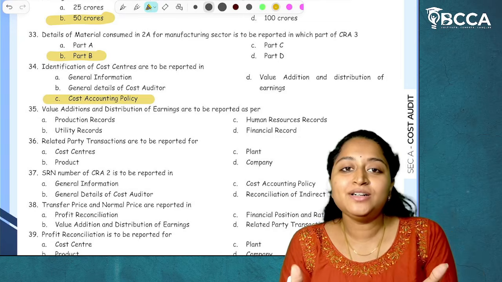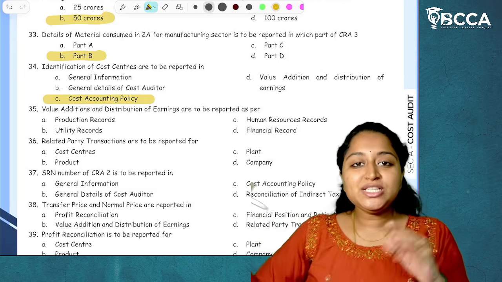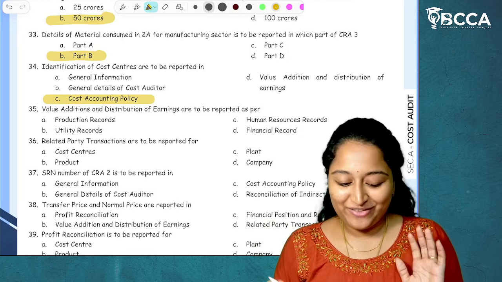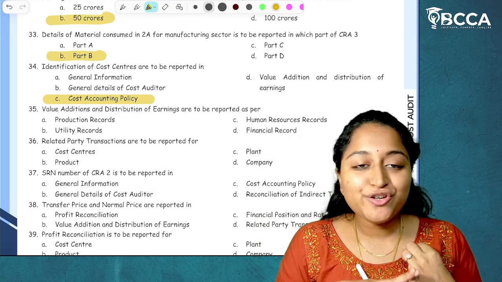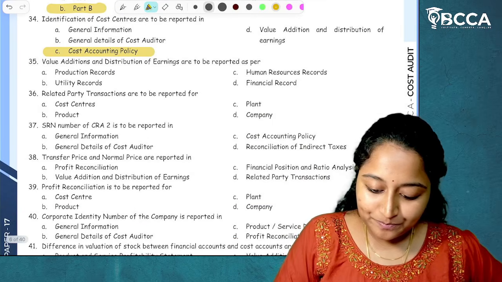So why am I choosing this option? I am giving you the clarity so that even if the options are wrong, believe in this, because the justification is given. Okay. So identification of cost centers has to be reported in cost accounting policy. I hope it is clear.